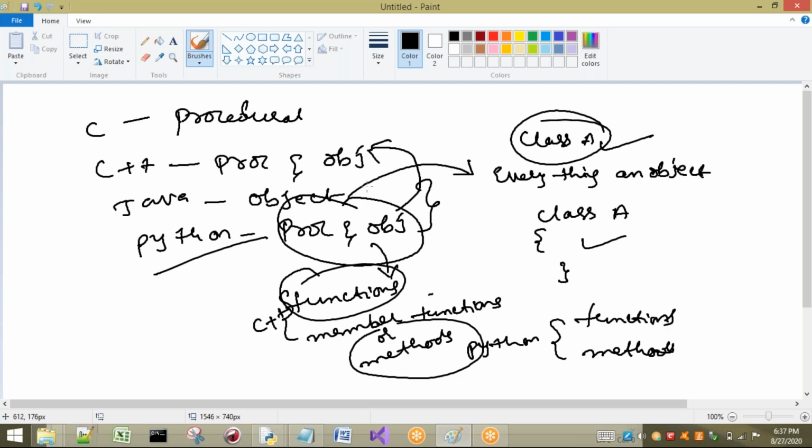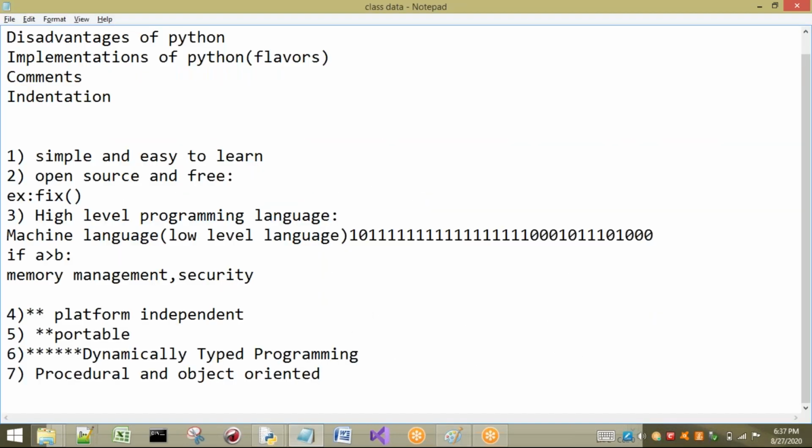We cannot write everything outside of the class; we have to write inside the class. But in Python, it is not compulsory to write everything inside a class. We can also write outside of the class. So we can say that Python is procedure oriented and object oriented.